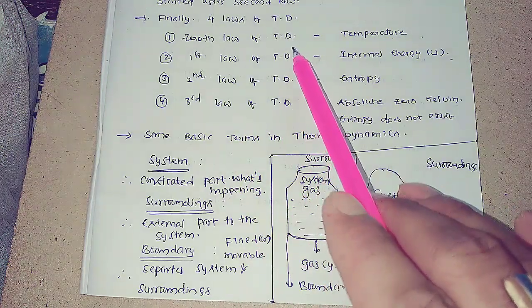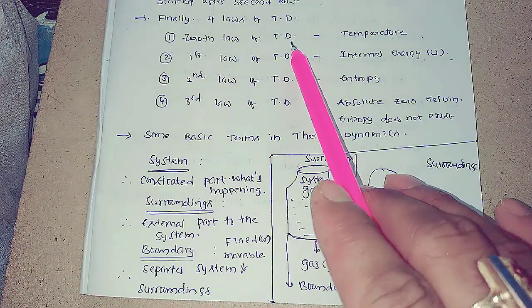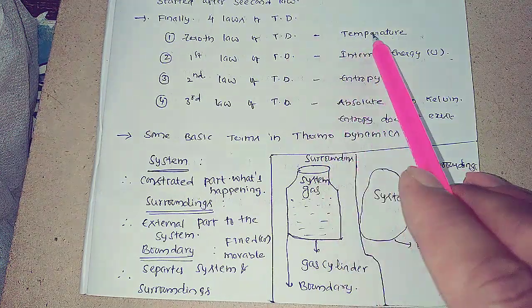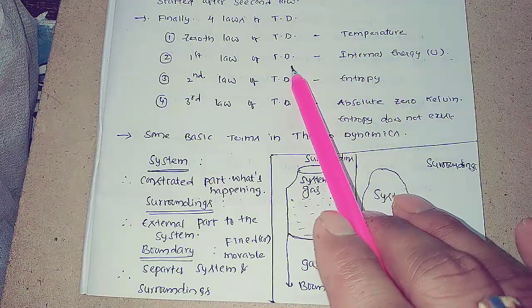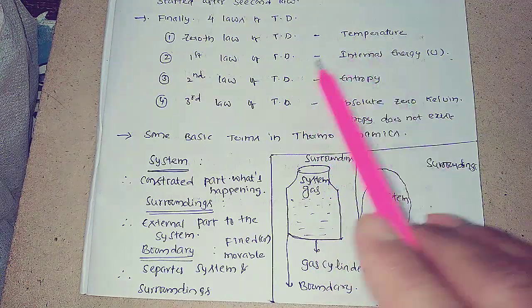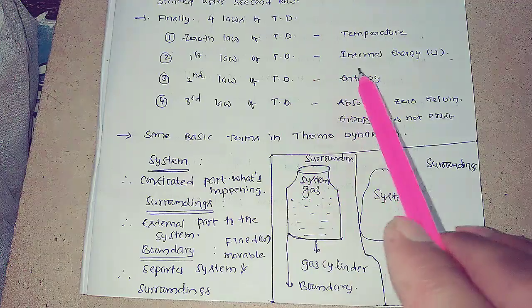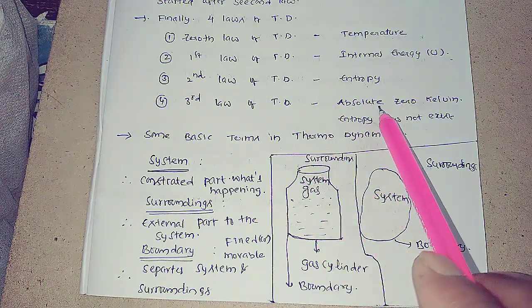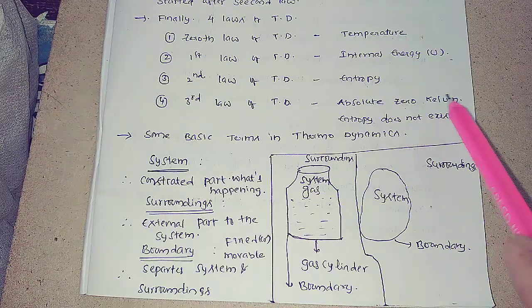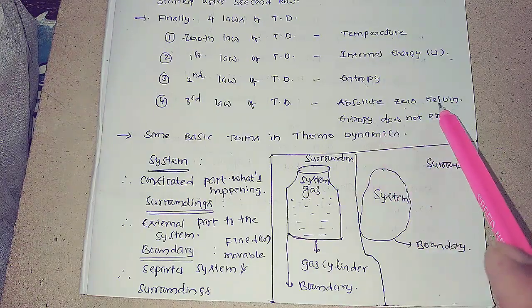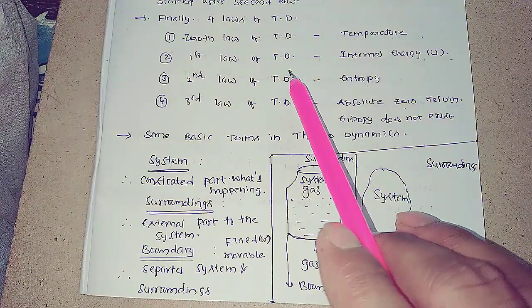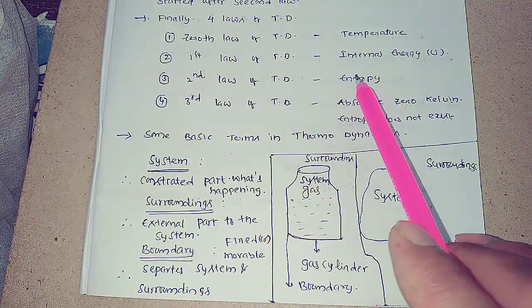Each law of thermodynamics has its own significance. The zeroth law indicates temperature, the first law indicates internal energy, the second law deals with entropy, and the third law states that at absolute zero Kelvin, entropy does not exist. Each law has its own significance.